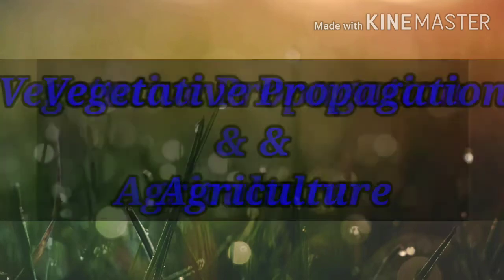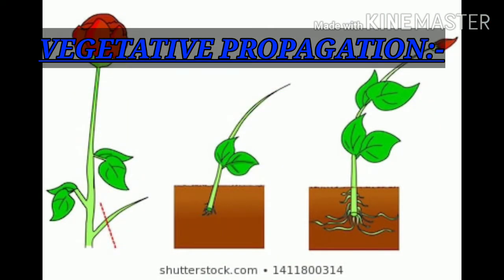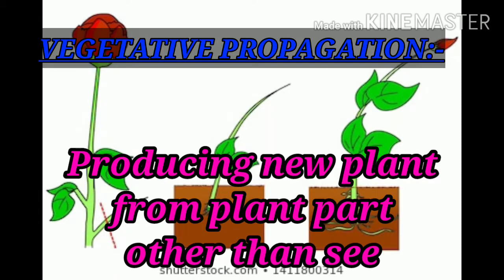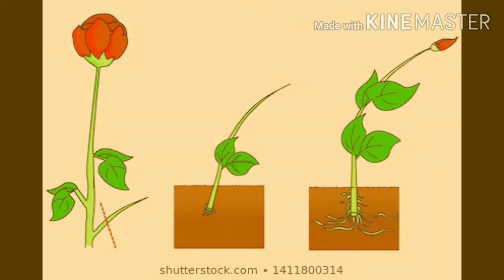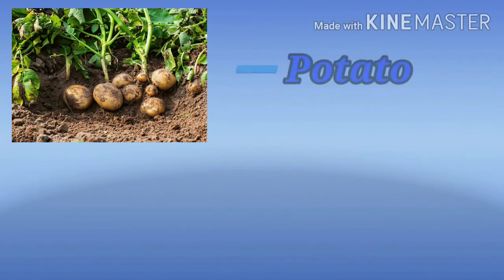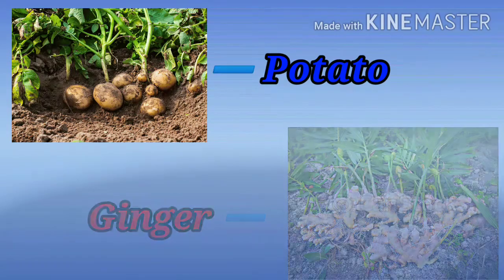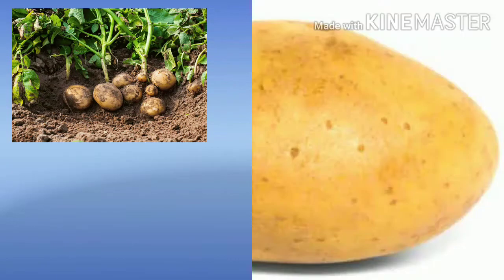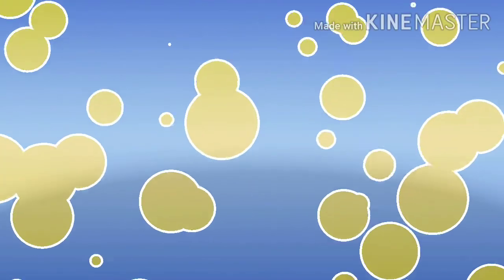So let us start with vegetative propagation. It means producing new plants from plant parts other than seeds. Plants such as potato and ginger grow from underground stems. Potato has buds called eyes. Each bud or eye is capable of growing into a new plant.